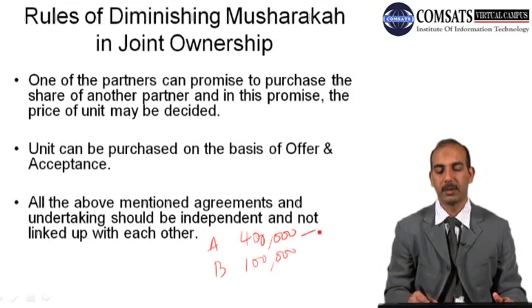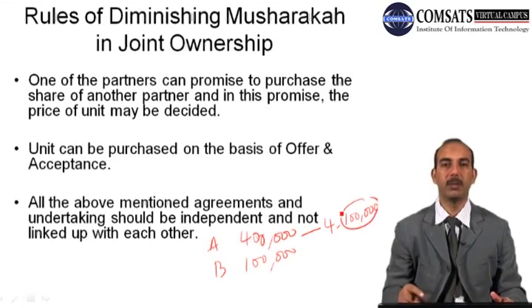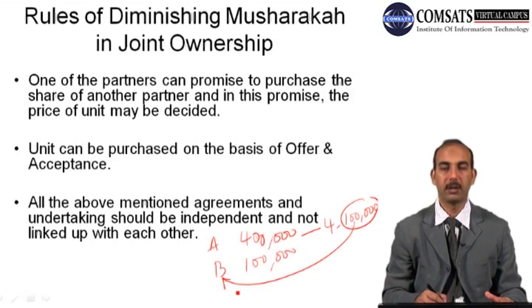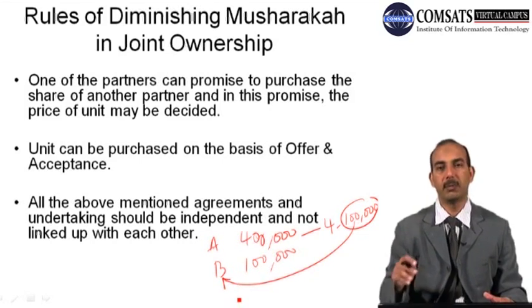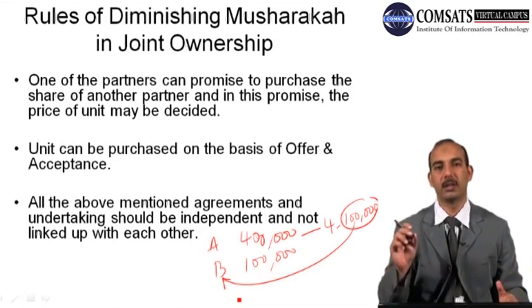So in this case, A's share, if divided into 4 units of 100,000 each, this price may remain fixed during the contract period when it is offered for sale to partner B, and it may be determined on the market basis. The literature, some recent research, suggests that the unit price should be fixed according to the market rate.